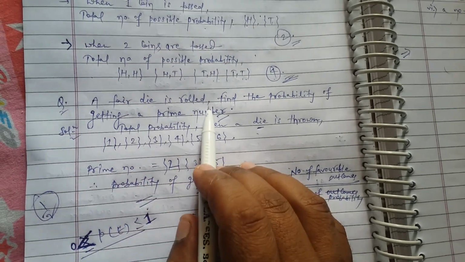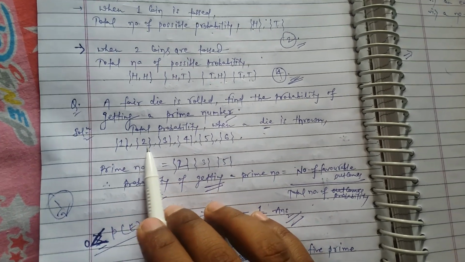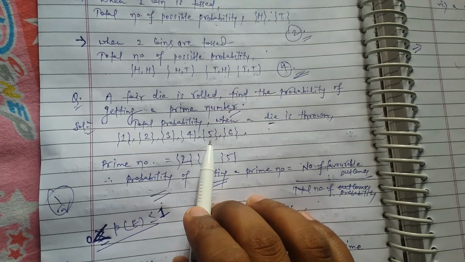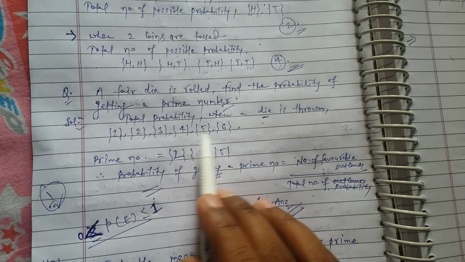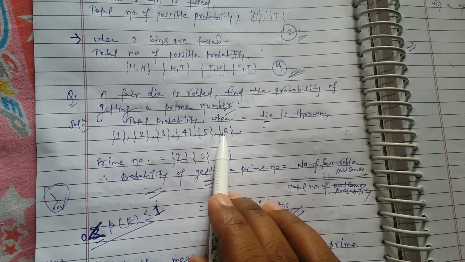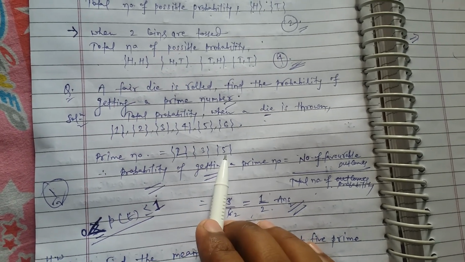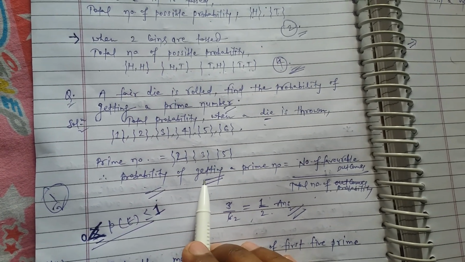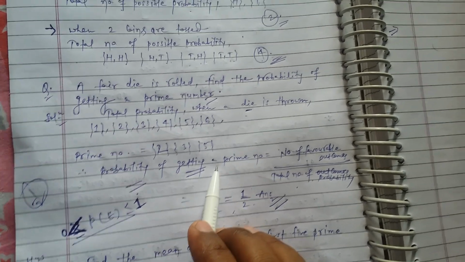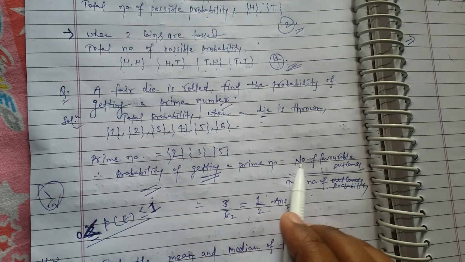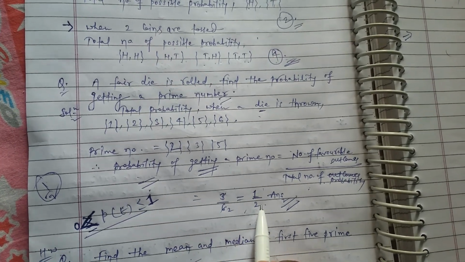A fair dice is rolled, find the probability of getting a prime number. The total possible outcomes when a dice is thrown would be 1 2 3 4 5 or 6. Out of these, the prime numbers would be 2, 3 and 5. By applying the formula for finding the probability of any event, here the event is getting a prime number, this would be number of favorable outcomes by total number of outcomes. So this would be 3 by 6, that is 1 by 2.